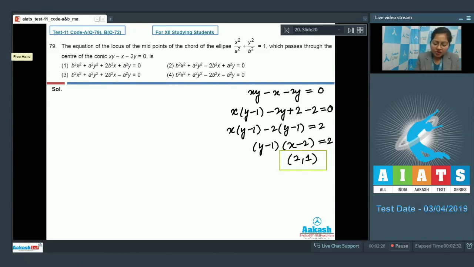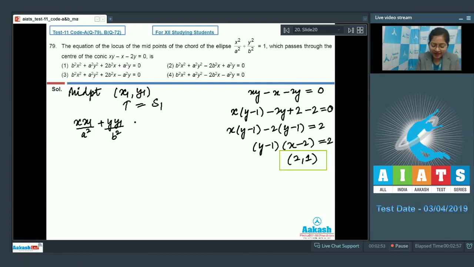Now we have to find the equation of the locus of midpoints of the chord which passes through the center. Now let us say the midpoint is x1, y1. This is the midpoint. So we know the equation of chord if midpoint is given, that is T equal to S1. So it can be written as x into x1 upon a square plus y into y1 upon b square, cancelling 1 on both sides, it will be equal to x1 square upon a square plus y1 square upon b square.